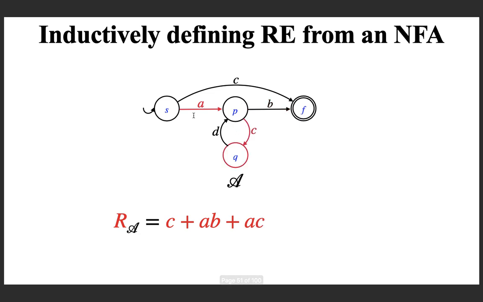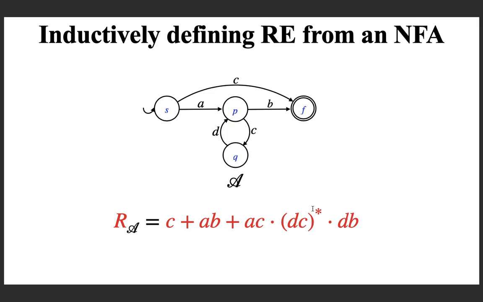plus the regular expression. Actually, we need the regular expression for all the paths passing through P and Q as intermediate states. It is like you are coming to Q, AC. Then you are in Q now. You come back to Q any number of times, that is DC star. Then finally from here you are in Q, you have to go to F through DB. So this is the regular expression. Okay, basically this is what we need to do.